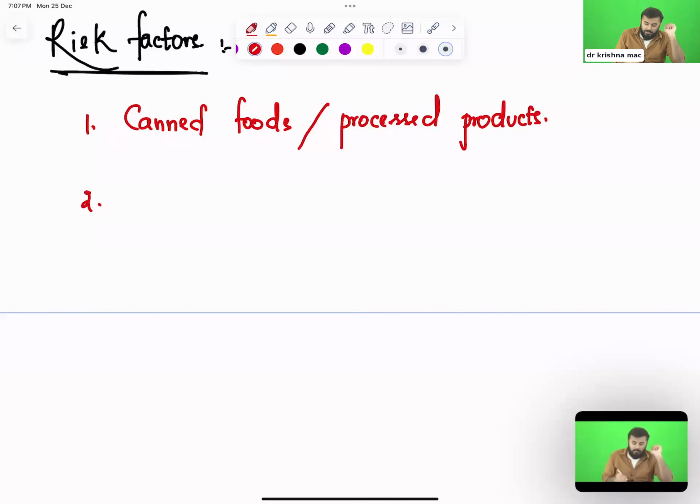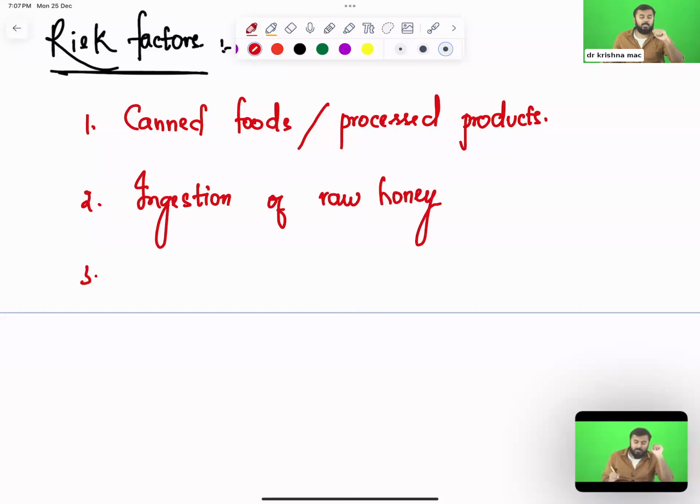Second important thing, ingestion of raw honey. You know who will basically take this raw honey? Mostly raw honey in Western countries, we basically feed to newborn children. So that is the reason why newborn children are at a higher risk of developing botulism. This kind of botulism, where because of raw honey ingestion you get botulism, is called infantile botulism, because most commonly you see it in infants.